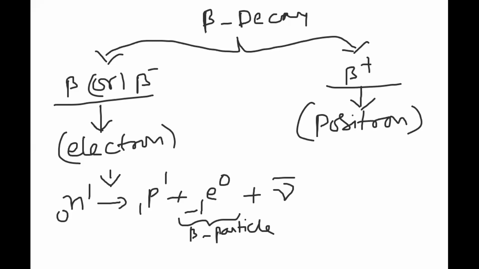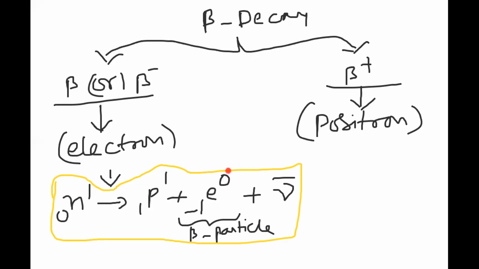This is the equation of how we got the beta particle. Inside these radioactive substances, the neutron itself, observe carefully here, neutron N 1 0. 1 is the mass number, 0 the atomic number. Proton has atomic number 1, mass number 1. The equation has to be balanced. What should we write here? Minus 1, plus 1 is 0.